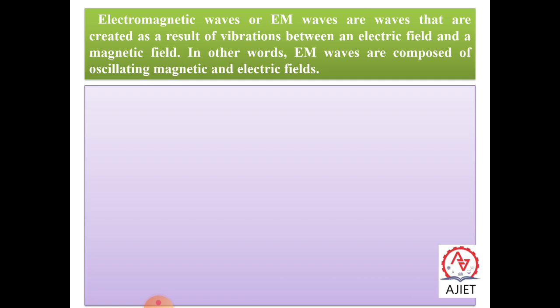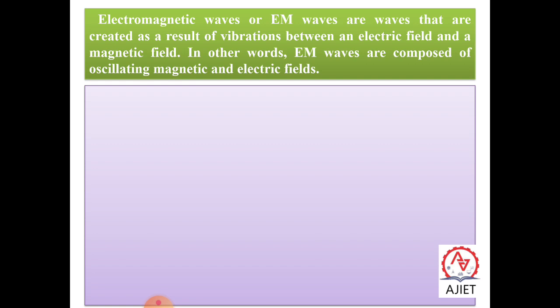The oscillating electric field and magnetic field thus generate each other as a wave propagates through space. The frequency of the electromagnetic wave is equal to the frequency of oscillation of the charges. The energy associated with the propagating wave comes at the expense of the energy of the source, namely the accelerated charge. According to Maxwell, electromagnetic waves are those waves in which there are sinusoidal variations of electric and magnetic field vectors at right angles to each other, as well as at right angles to the direction of propagation of the wave.